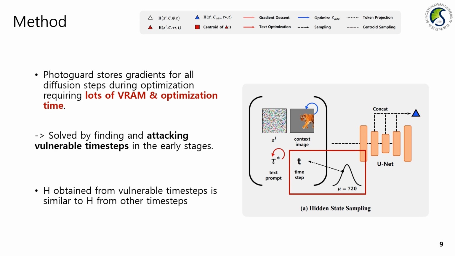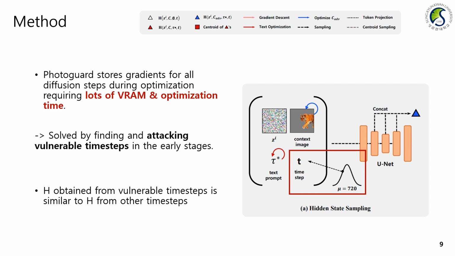Next, we addressed the VRAM and optimization time issues of PhotoGuard by attacking the vulnerable time step we identified. As you can see in the red box, we found that the vulnerable time step was around 720 in the diffusion process between time step 0 to 1000.